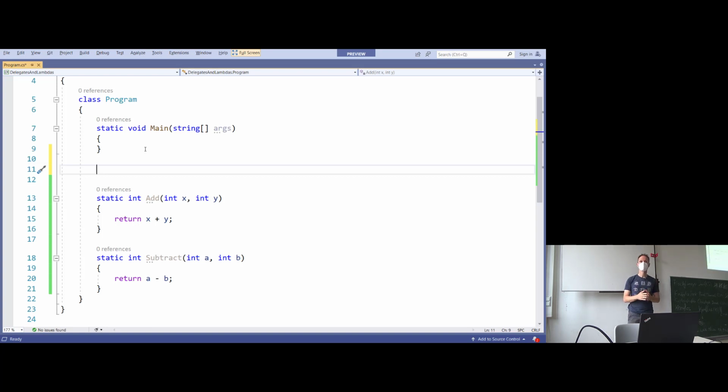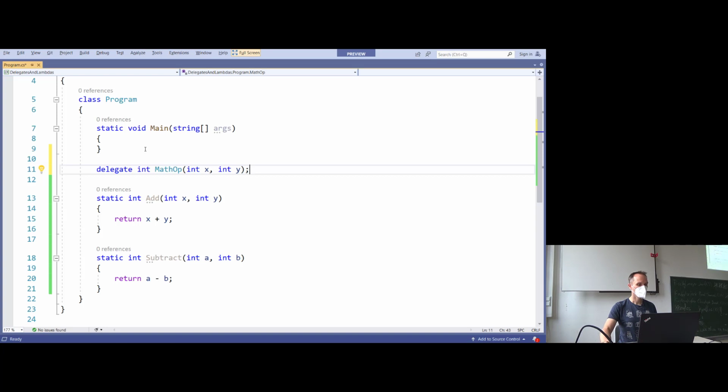Same is true for interfaces. An interface declares a type. All the objects that implement this interface are the instances of this interface. Understand what I mean? And the same is true for delegates. Delegates are types. They are just describing a common set of functions. And all the functions that look exactly like the delegate are called the instances of the delegate. So what we can write is the following. We can write delegate int MathematicOperation(int x, int y).